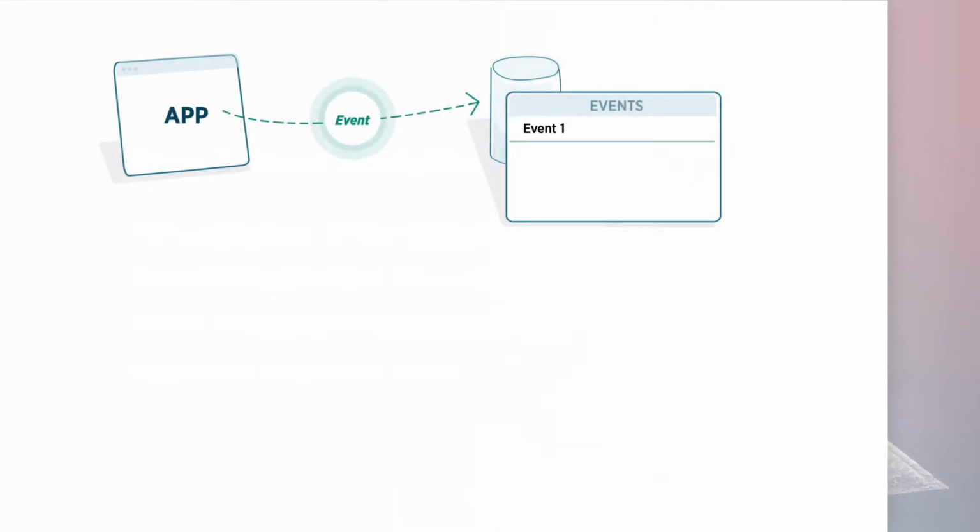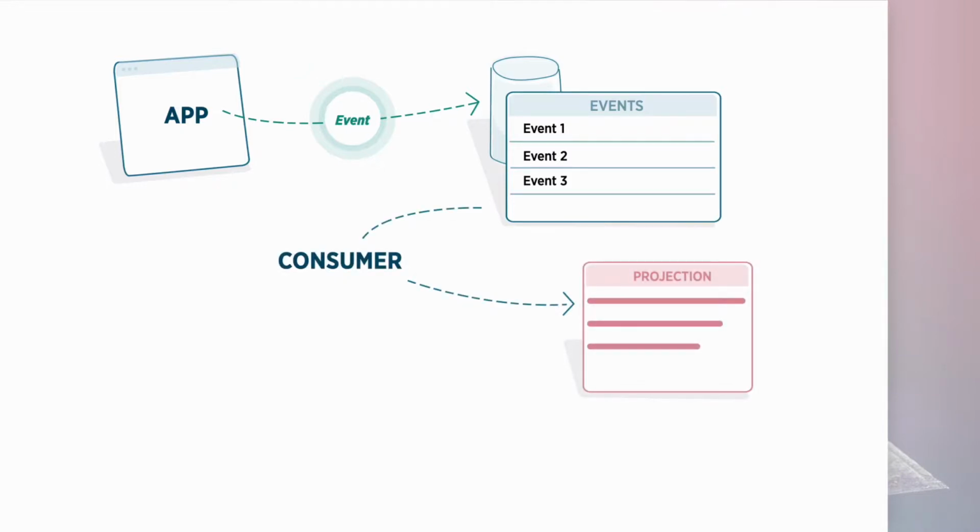So this is what that looks like in a schema. So your application, instead of writing to the database directly, it will fire off events, and those events, they will get recorded inside of a data store or an event store, and in most simple cases, this is just a table inside of the database. Using those recorded events, you can build up a piece of state, and that piece of state is called a projection. That projection is being constructed by a consumer class, and the type of consumer that creates a projection is called a projector.